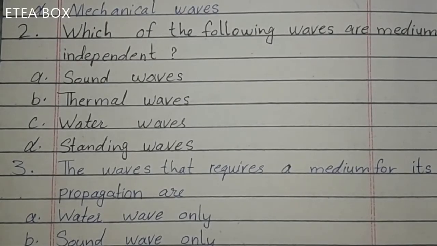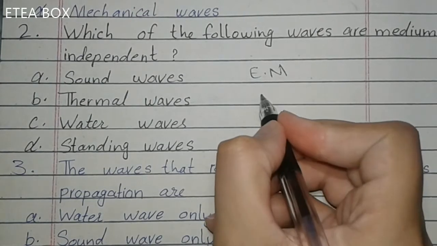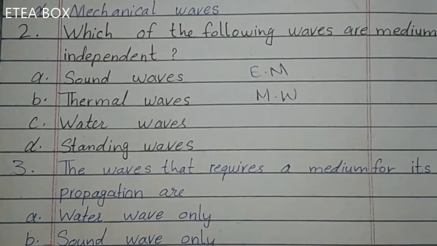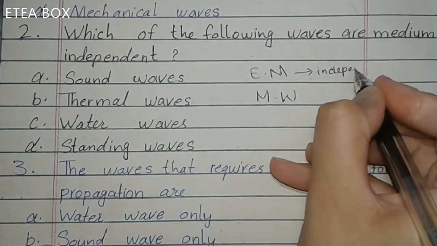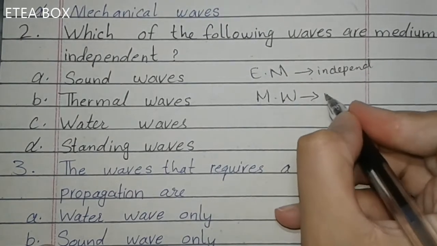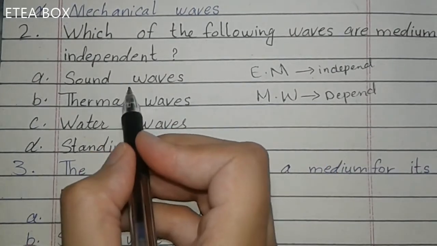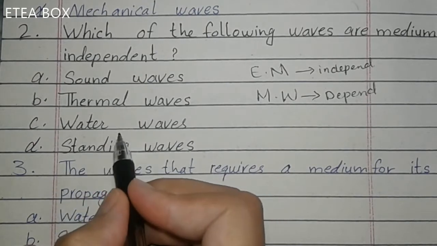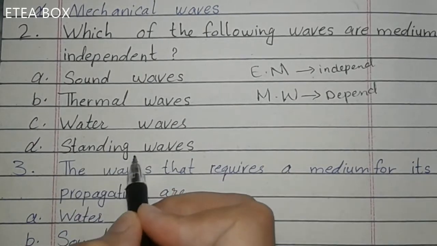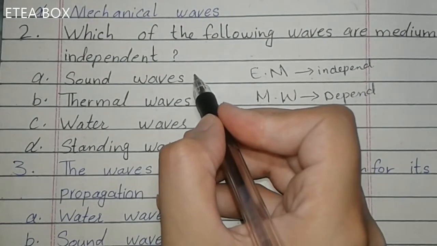Second, which of the following waves are medium independent? Now we have two types of waves: electromagnetic waves and mechanical waves. Electromagnetic waves are independent of the medium, while mechanical waves are dependent on the medium. Sound waves are mechanical waves. Water waves are also mechanical waves because they require a medium, which is water. Standing waves are also mechanical waves because they also require a medium. And sound waves require air as a medium.